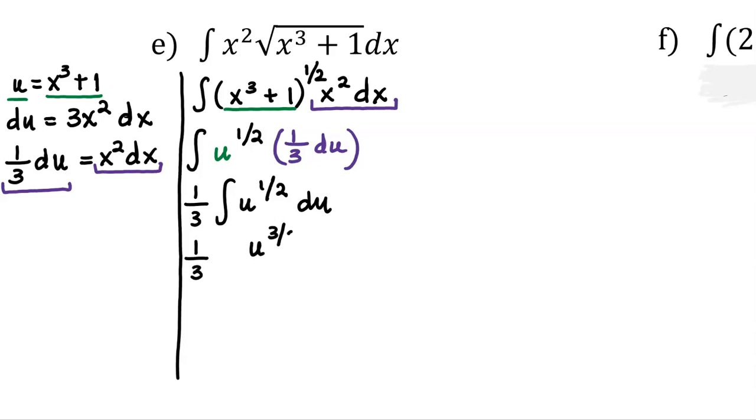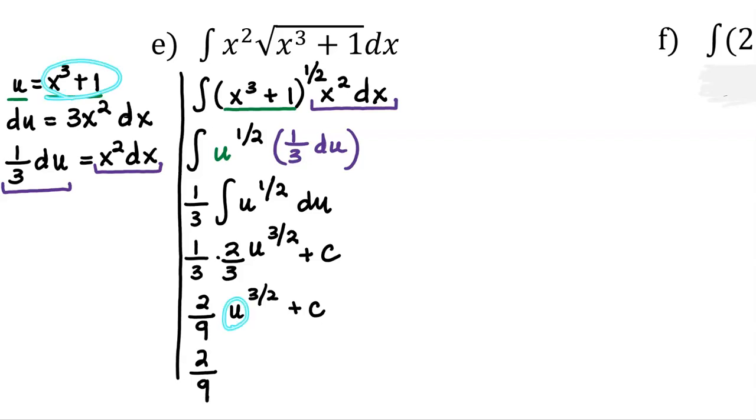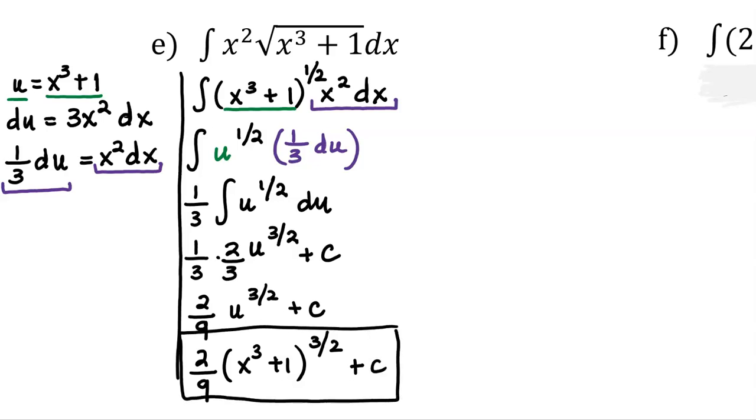We increase our exponent by 1, dividing by our new exponent. Dividing by 3/2 is the same as multiplying by 2/3. And we remember to add on our constant of integration. I'm going to clean this up a little bit. 1/3 times 2/3 is 2/9. And then I will replace the u with what u was equal to, which was x cubed plus 1. We always want to make sure that we get our answer back in terms of the original variable, which was x. And there is our final answer.